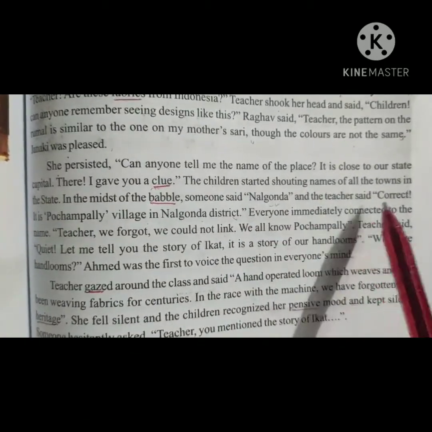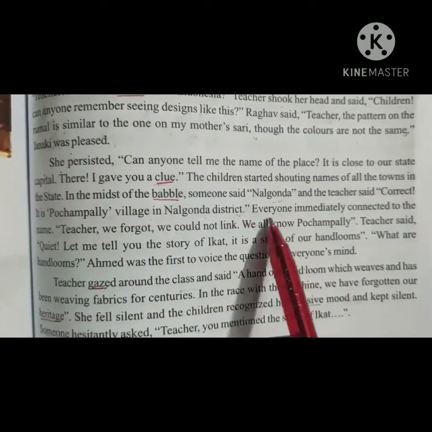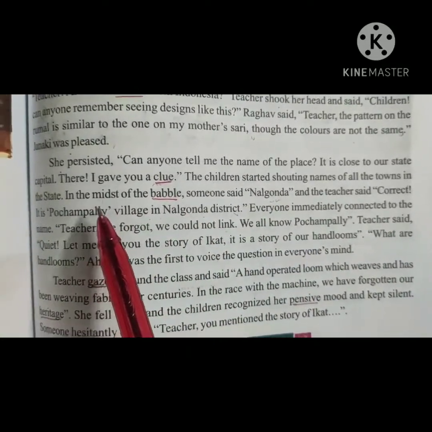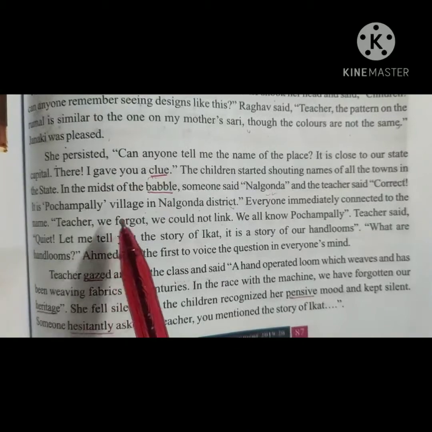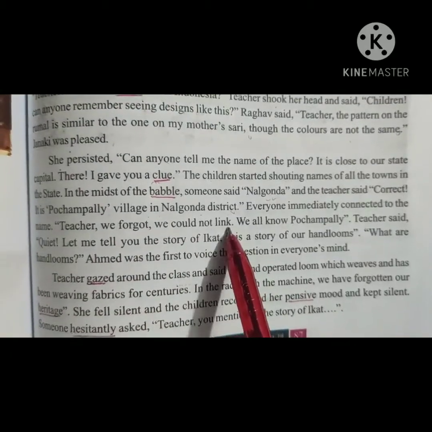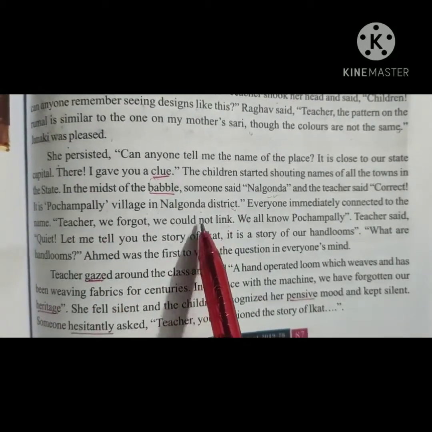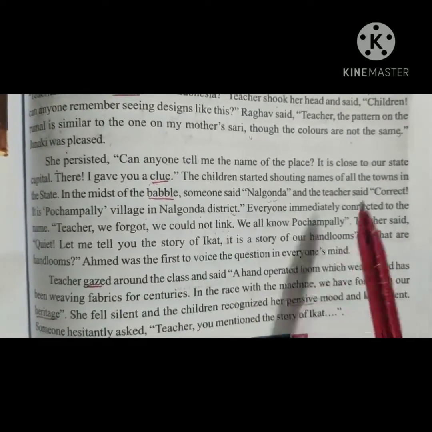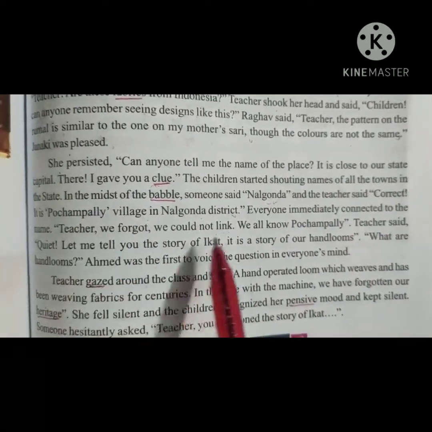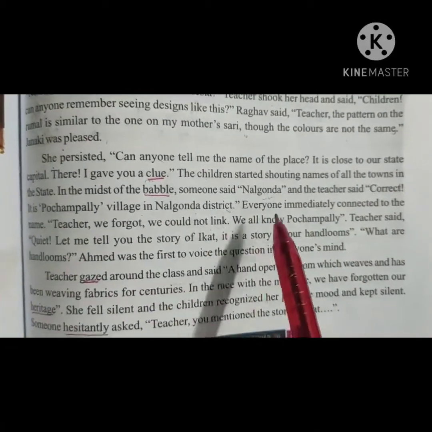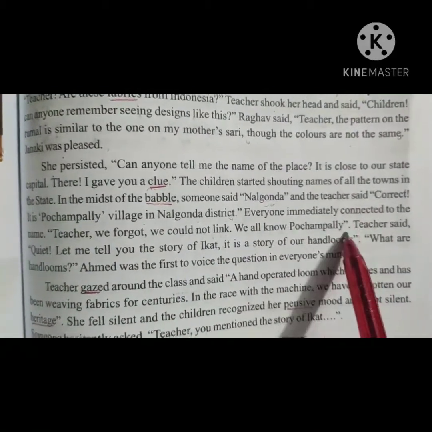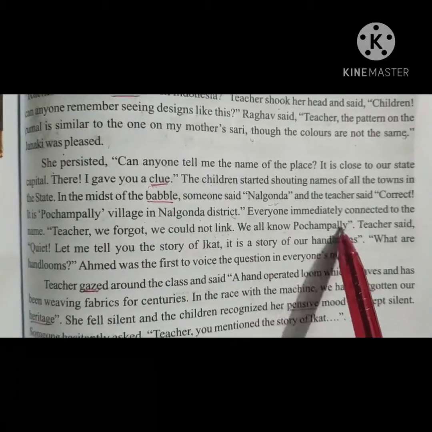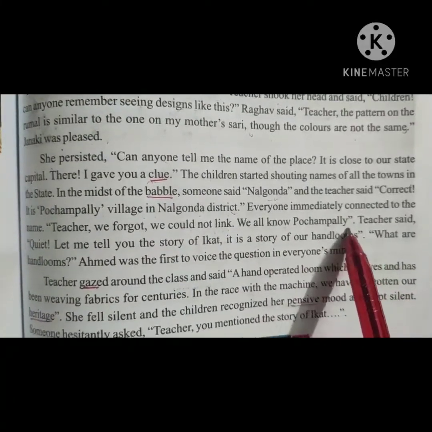Everyone immediately connected to the name. Yes, we know the name of the place. Teacher, we forgot, we could not link. The children said that they could not catch hold of the clue. We all know Pochampalli. When the teacher said the name, all the children realized they already knew the name, but had forgotten it.